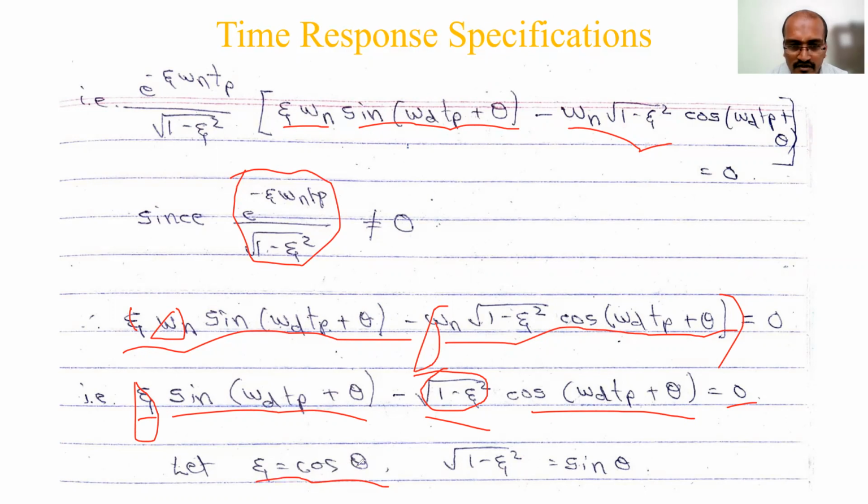If I take zeta equal to cos theta, then what will happen? Square root of 1 minus zeta square is square root of 1 minus cos square theta. From the trigonometric relation, it is sin theta. So in this expression, I will substitute cos theta where zeta is there, and sin theta for square root of 1 minus zeta square. Then I will get a form like cos A sin B plus sin A cos B, so that I can write it as sin of A plus B or something like that. Let's look at that. It is all trigonometry we are using.